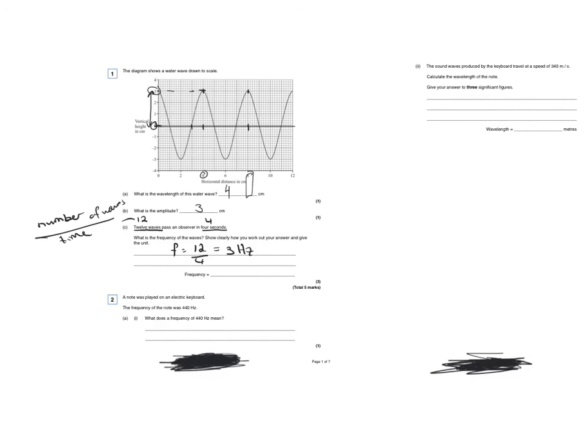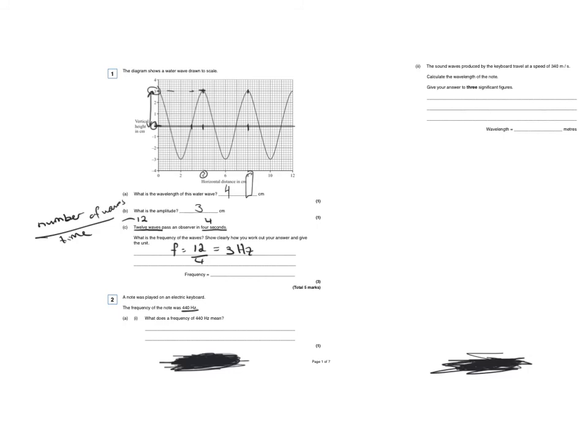It says to show clearly how you work out your answer and give the unit. Very important. So that will give you the mark there. And it says for question 2, a note was played on an electric keyboard. The frequency of the note was 440 hertz. What does a frequency of 440 hertz mean?